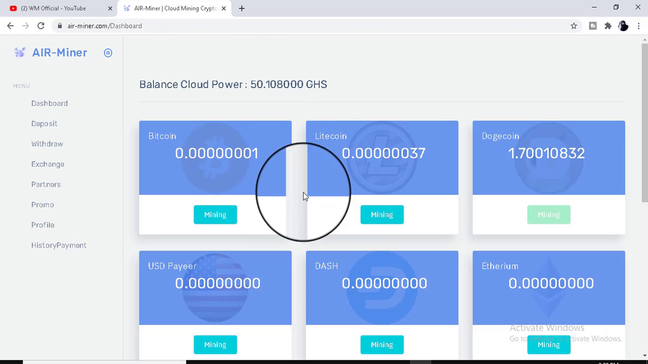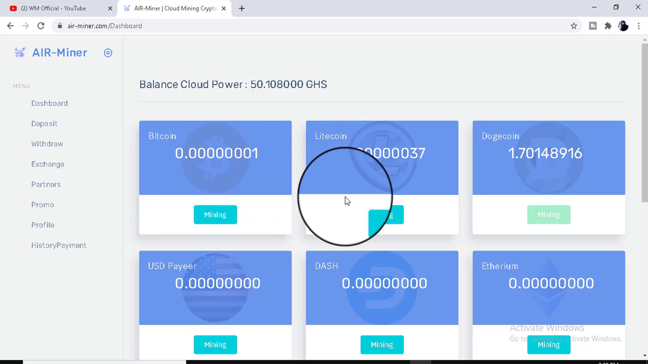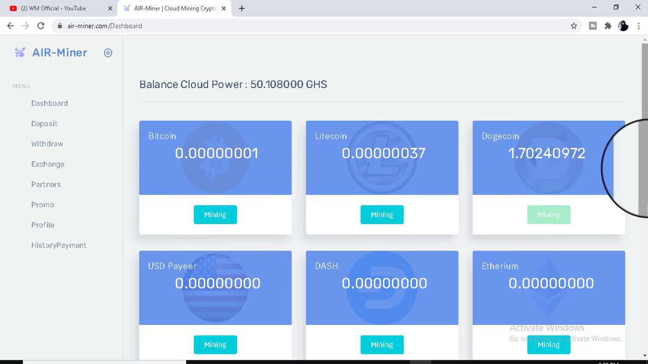So in this way you can start your earning free without an investment. Just choose your currency carefully because you can choose only one currency at a time.